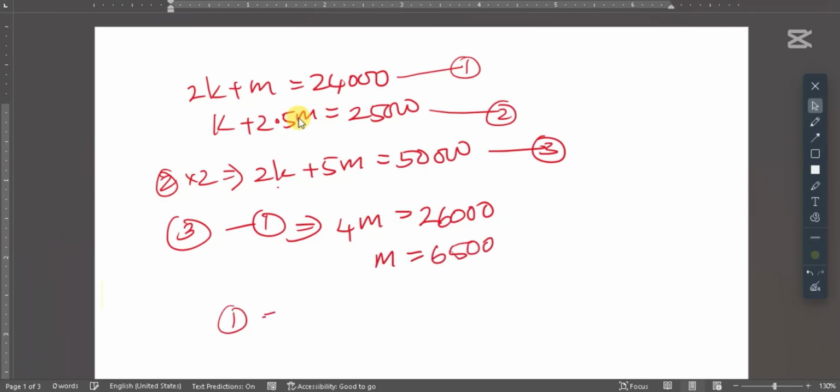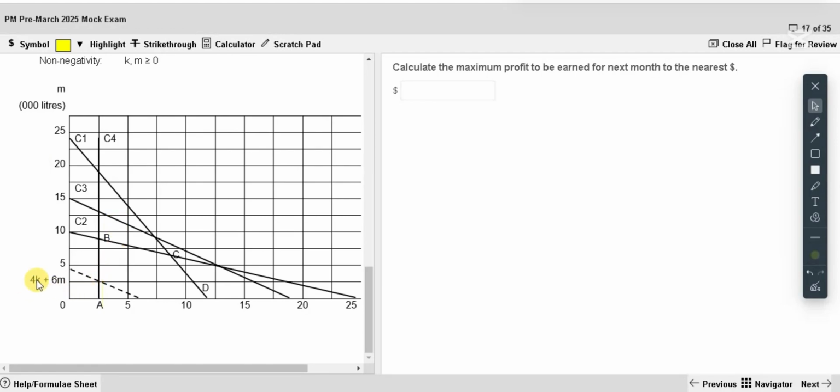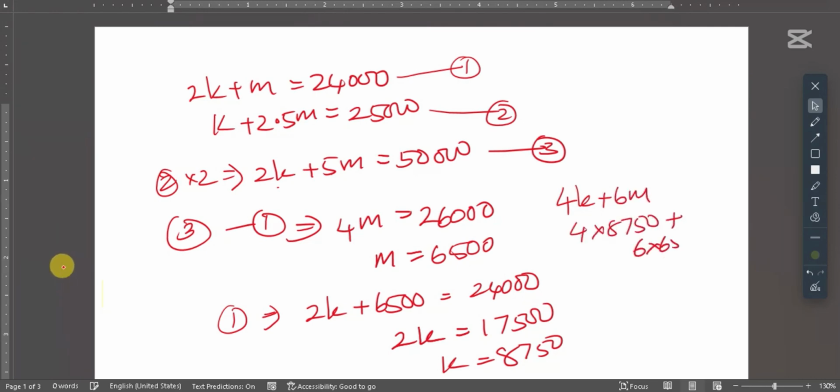Then go back to the first one. Substitute this. 2K plus 6,500 is 24,000. So 2K will be, if you subtract on the other side, 17,500. K will be, if you divide by 2, 8,750. You got M and K. Already we saw the contribution formula: 4K plus 6M is the contribution. 4 into 8,750 plus 6 into 6,500.